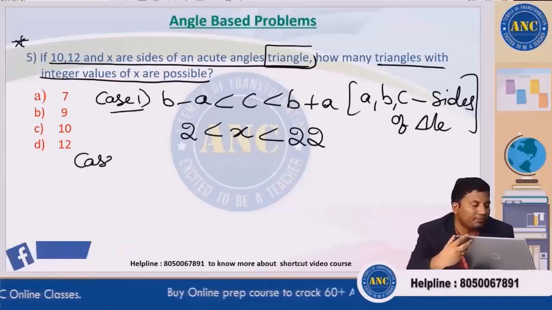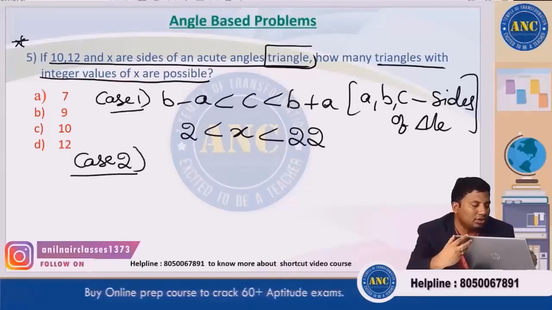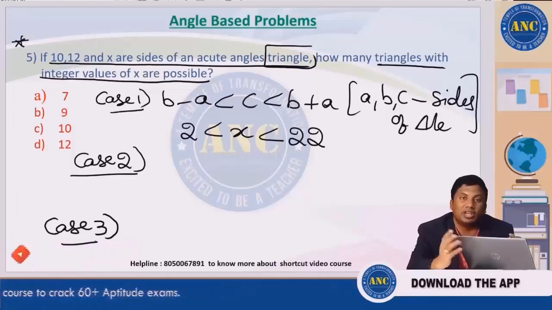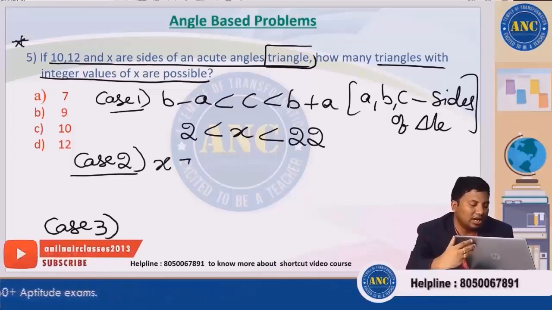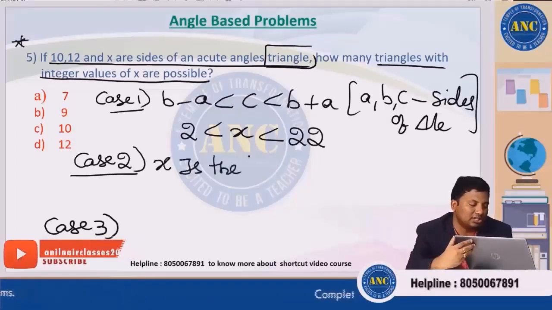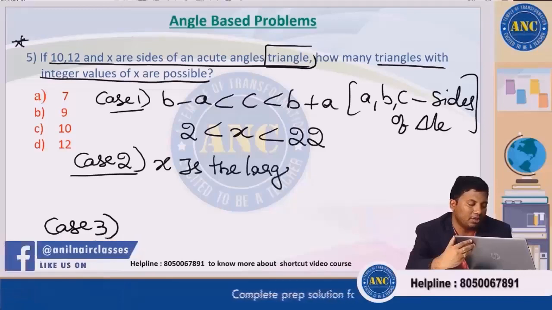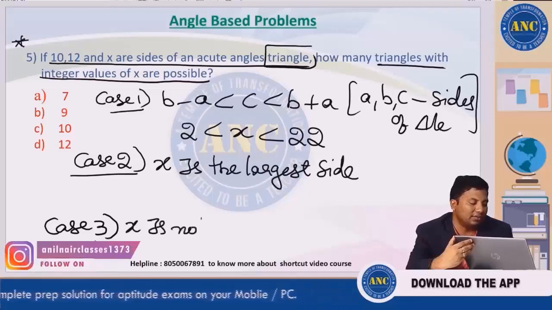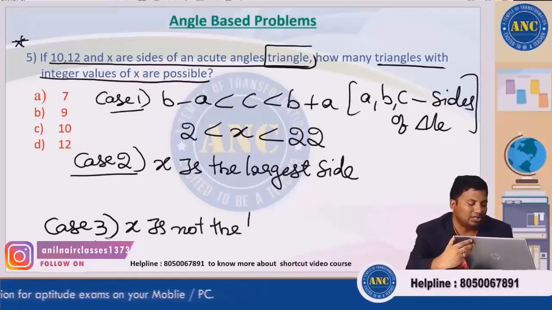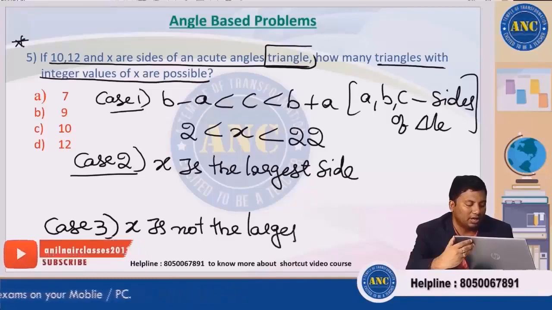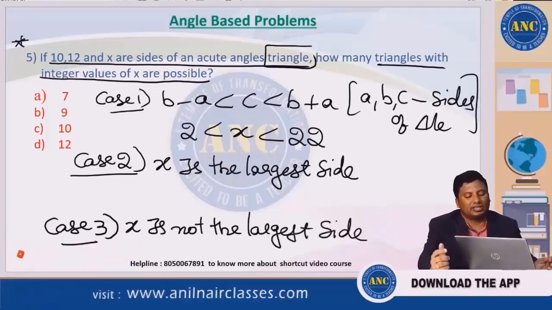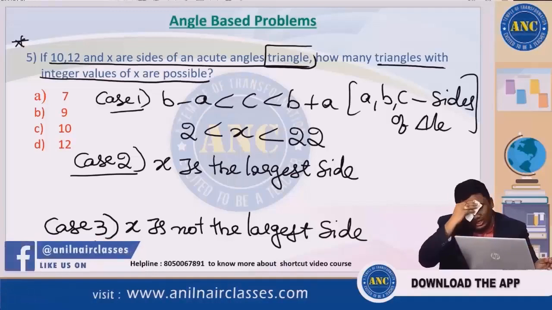There are three cases. Case 2: assume x is the largest side. Case 3: x is not the largest side. It can become the largest side and it may not become the largest side.